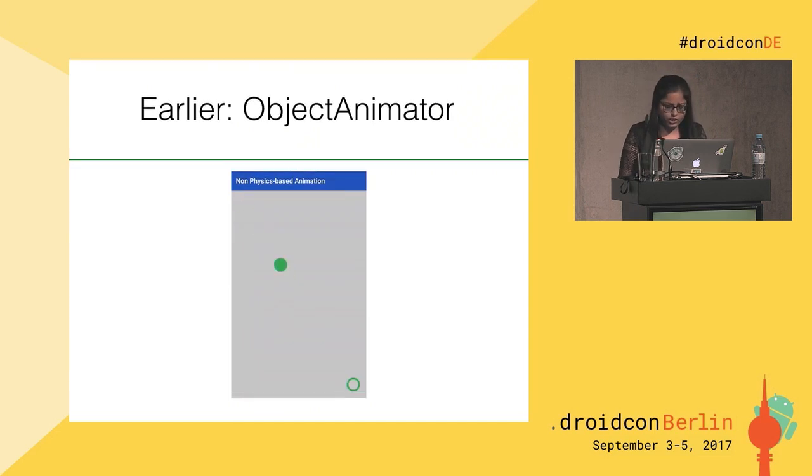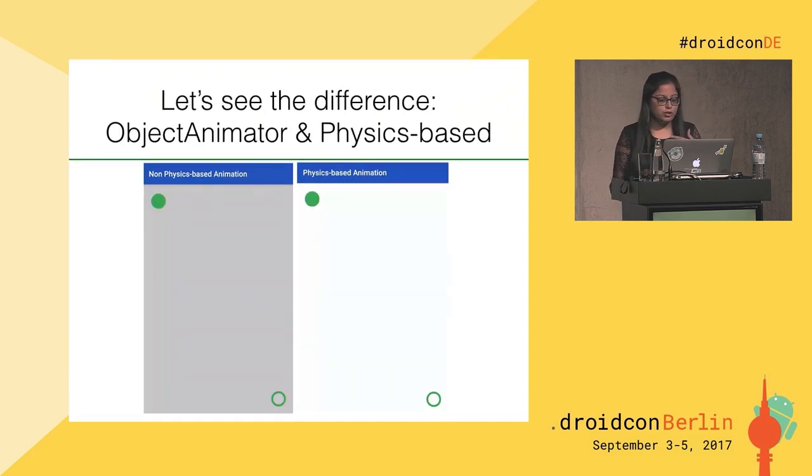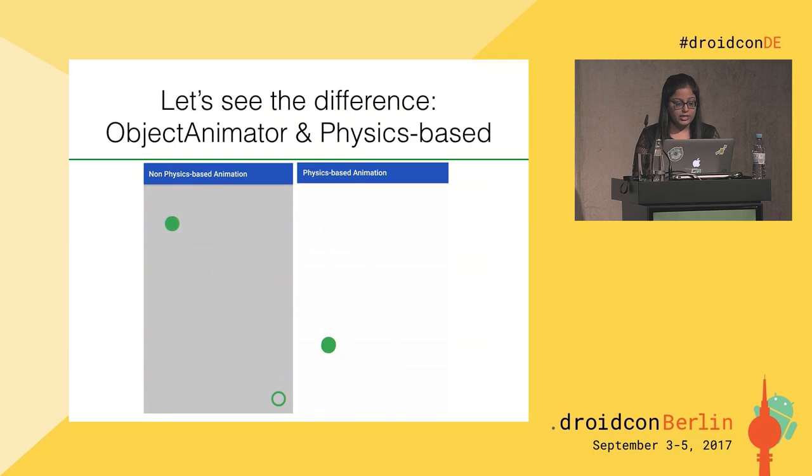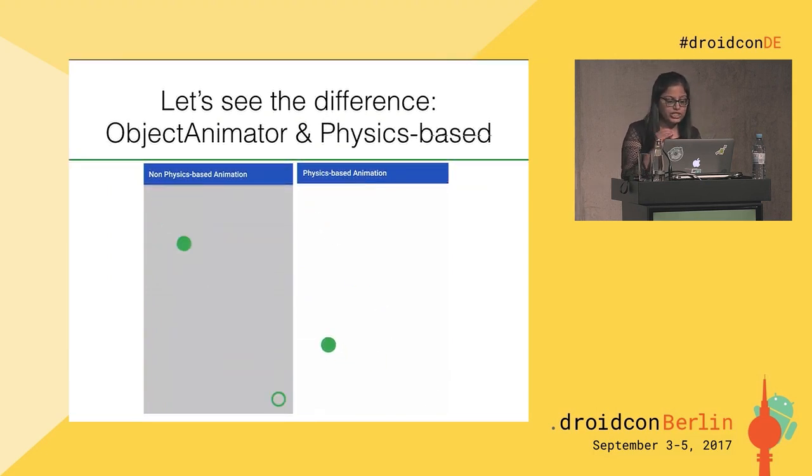Now in the physics-based animation, you can see the difference: these animation APIs are driven by force. A change in the target value results in a change in the force. This change in the force applies on the existing velocity, which makes a continuous transition to the new target.